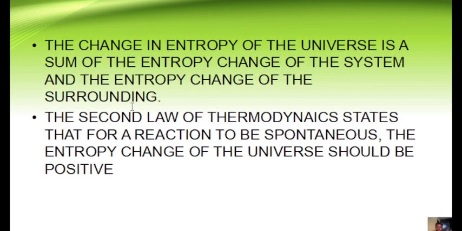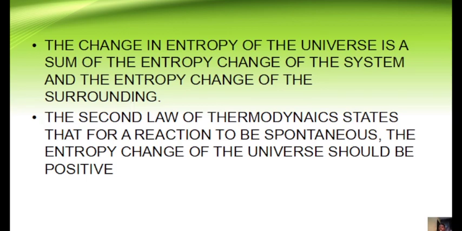Now, the change in entropy of the universe basically describes a combination of the system and the surrounding, and we already know that the system is what you are studying while the surrounding is what you are not studying. So when we say change in entropy of the universe, we are looking at a sum of the change in entropy of the system and the entropy change of the surrounding. So putting those two together would give us our entropy of the universe.